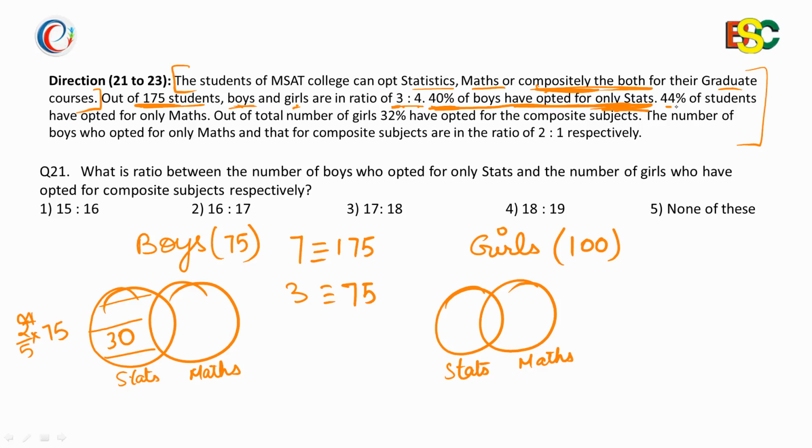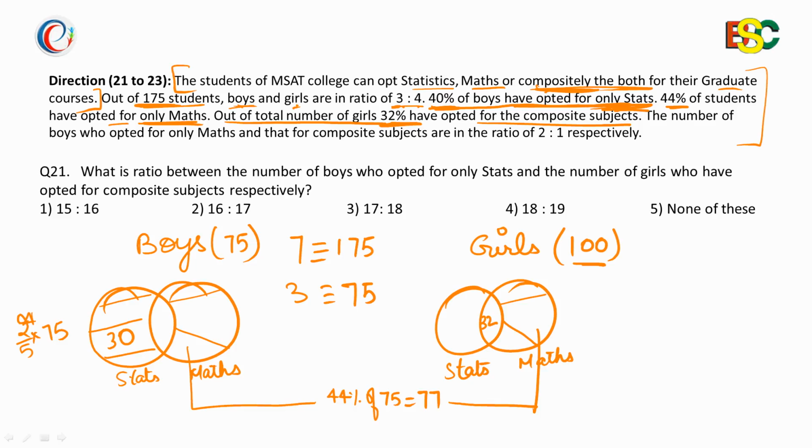Then it says 44% of the students have opted for only maths, means this portion and this portion is equal to 44% of 75, which is equal to 77, right? Further, it says out of the total number of girls, 32% have opted for the composite subject. There are total 100 girls, 32% means 32 girls have opted for both the subjects.